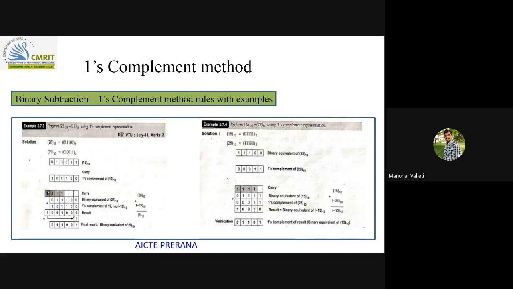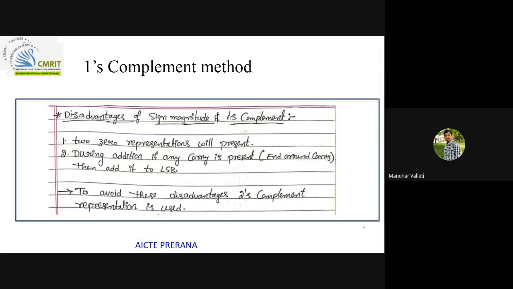There were further problems, you just go through this later. So now after seeing the one's complement method, what are the disadvantages? As there is a significance for MSB, there will be a plus 0 representation and a minus 0 representation, which is not there in the conventional number system. So when you are using one's complement, you always need to take care about plus 0 and minus 0. One thing.